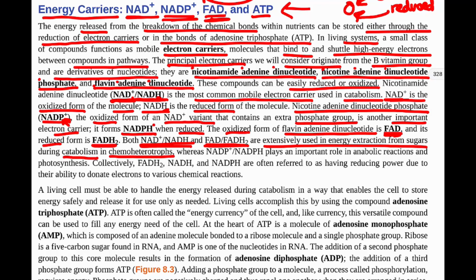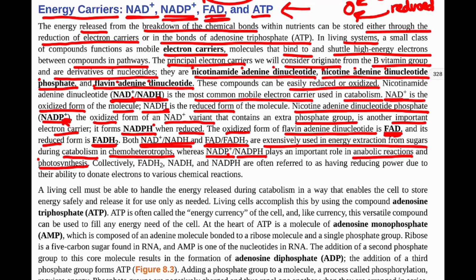Then we see NAD plus and NADPH play an important role in anabolic reactions, so the building up of complex molecules, and we see that also in photosynthesis. And I remember that NADP is in plants because of the P going along with photosynthesis. So plants and photosynthesis use NADP plus, versus humans, for example, are chemoheterotrophs, which use NAD plus.